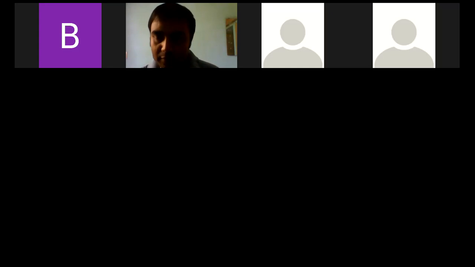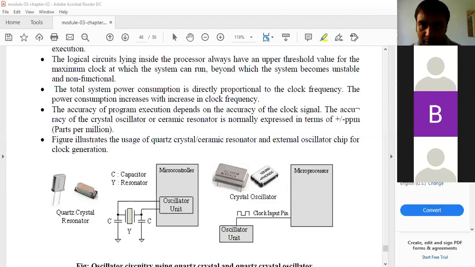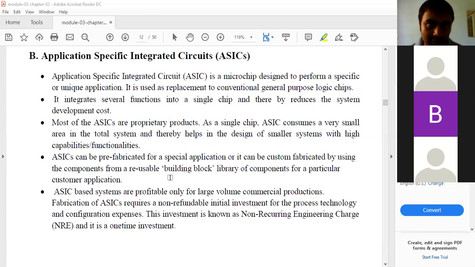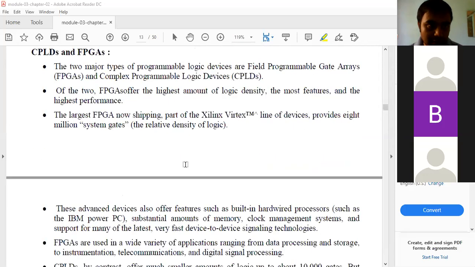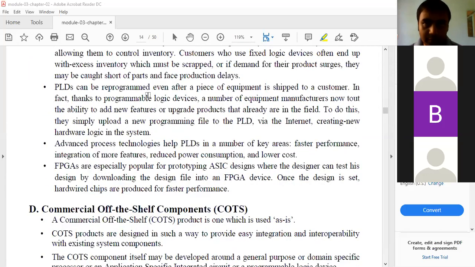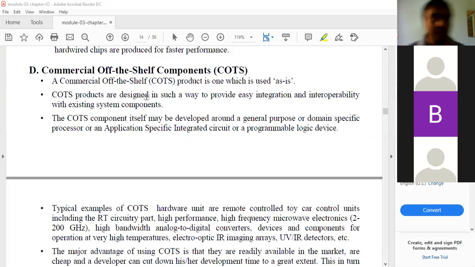Let's start with the topic, right? In the last class, we were discussing some of the important concepts that are core of embedded systems. We discussed advantages of PLD. Next, commercial off-the-shelf components, so we discussed this also.